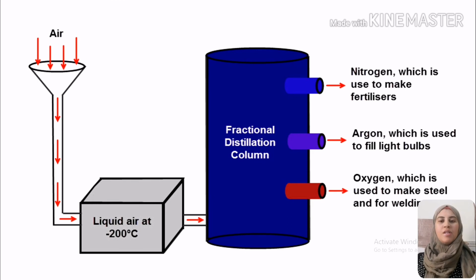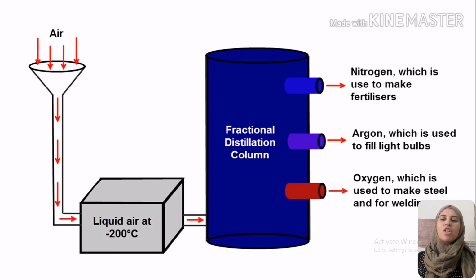At last, we will start to study the fractional distillation of air. We say that air consists of a mixture of gases. We want to separate different types of gases to use them in our industry, to use them in the uses of nitrogen and oxygen. How can we separate the gases? We can separate gases by using fractional distillation.